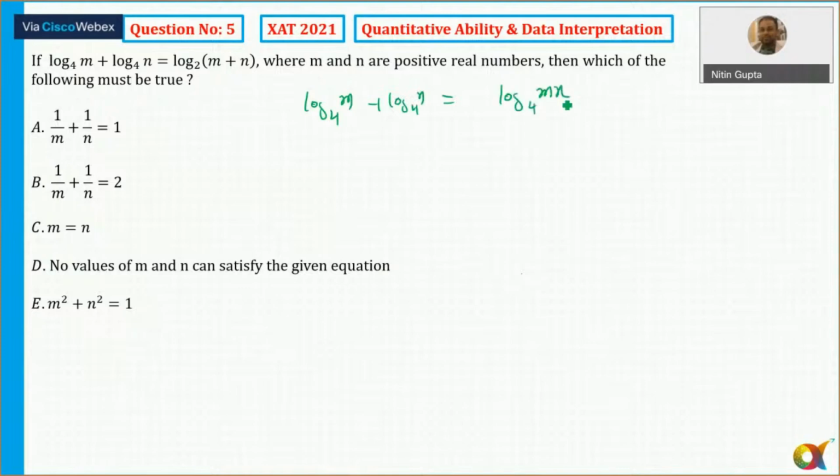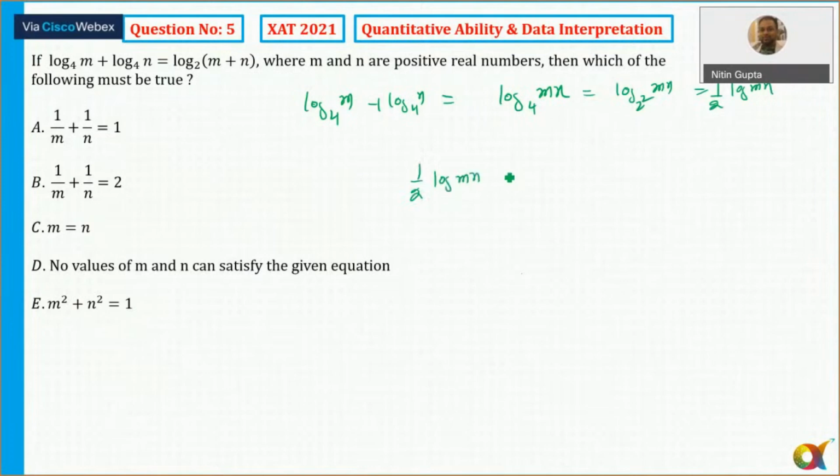And what is log of mn base 4? It comes out to be 1 by 2 times log of m into n. So the left hand side is 1 by 2 log of m into n.